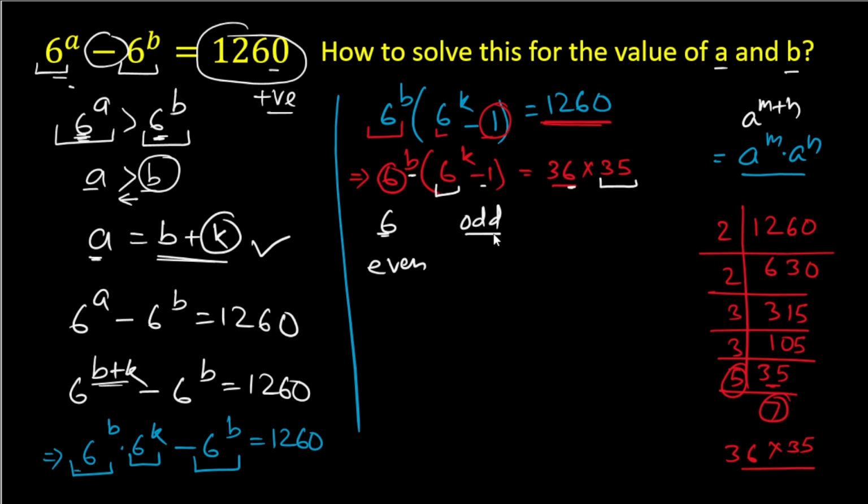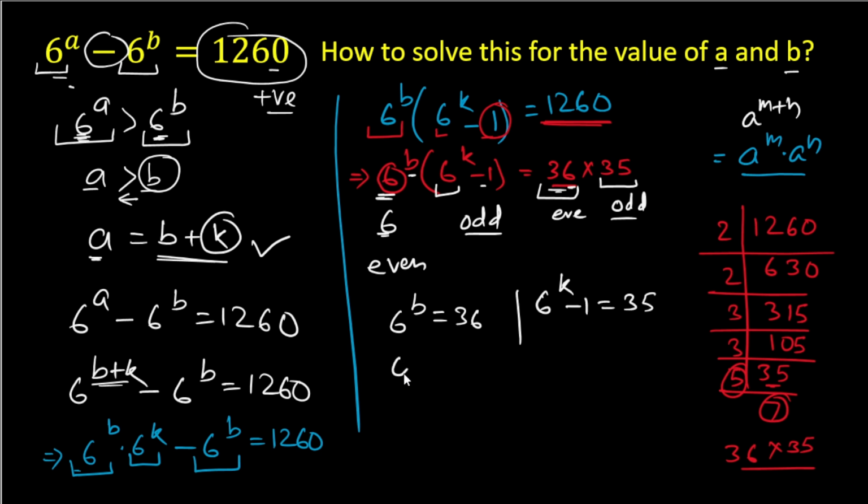So here we have two values, one is even and this one is odd. So we can equate 6^b with 36. So we can write 6^b equal to 36, and the other value 6^k - 1 is equal to 35.